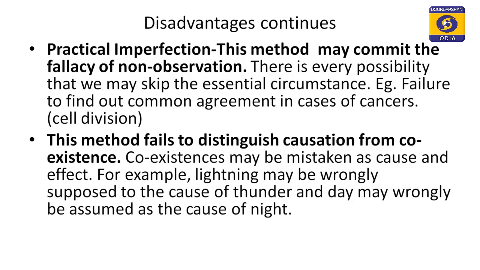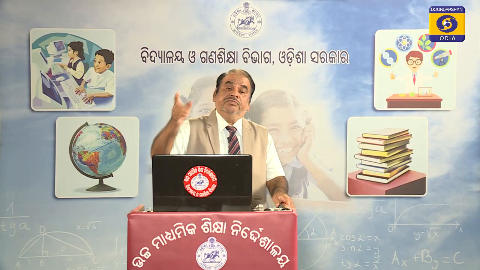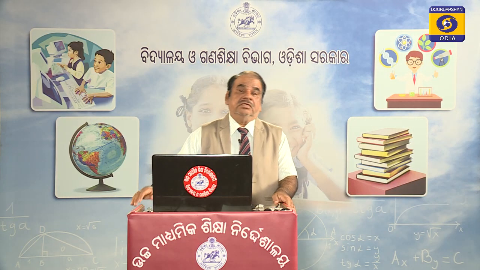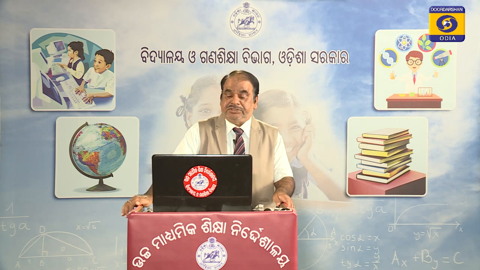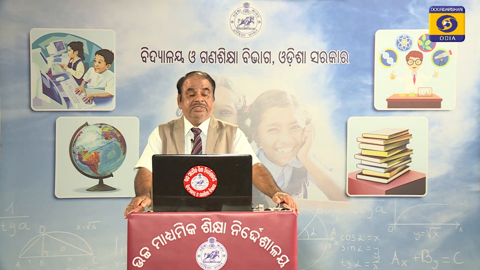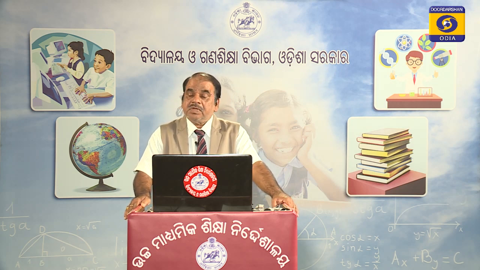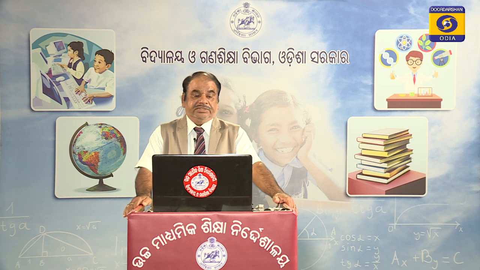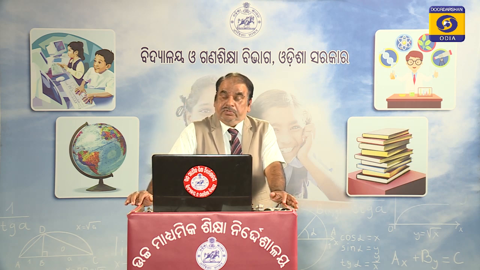And I will explain this with the help of a very nice example. So far, scientists have not been successful in finding the common agreement among all cancer patients. That means the exact cause of the disease has not been detected so far, due to the failure to observe a common factor of agreement in all cases of cancer patients. So, this is one of the important defects of this method, that is, the practical imperfection.